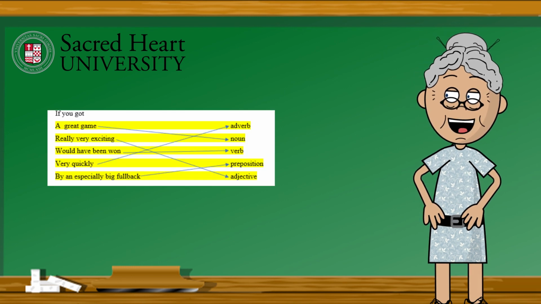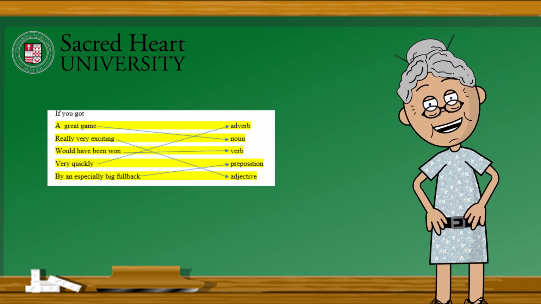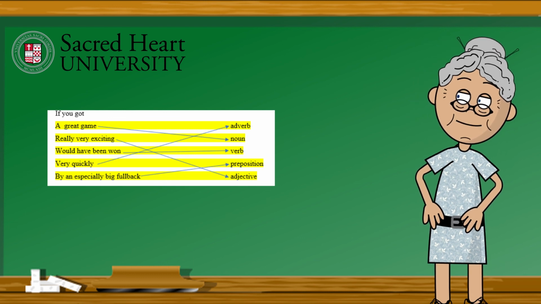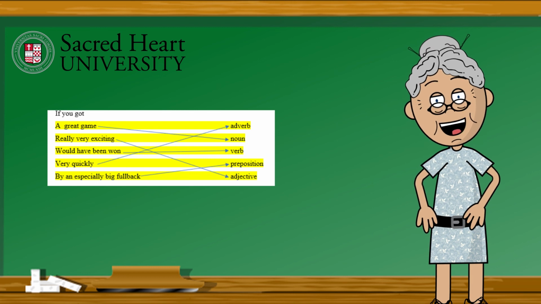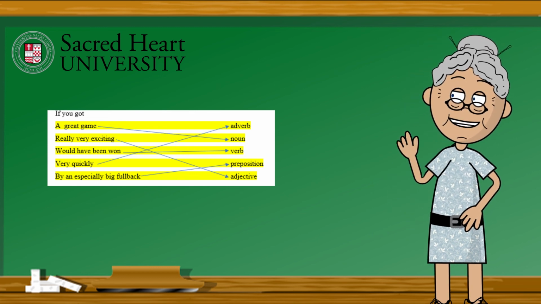If you got a great game is a noun phrase, really very exciting is an adjective phrase, would have been one is a verb phrase, very quickly is an adverb phrase, and by an especially big fullback is a prepositional phrase.